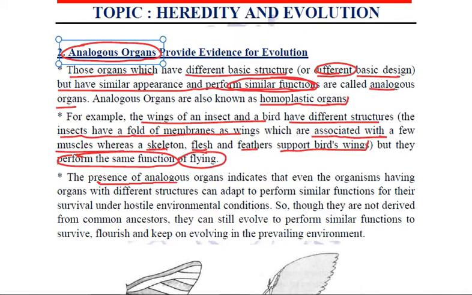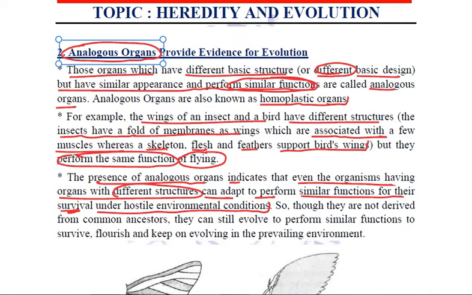The presence of these analogous organs indicates that even though organisms have organs with different structures, they can adapt to perform similar functions for their survival under hostile environmental conditions.